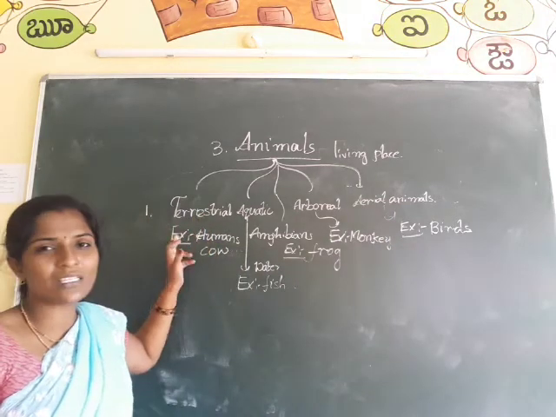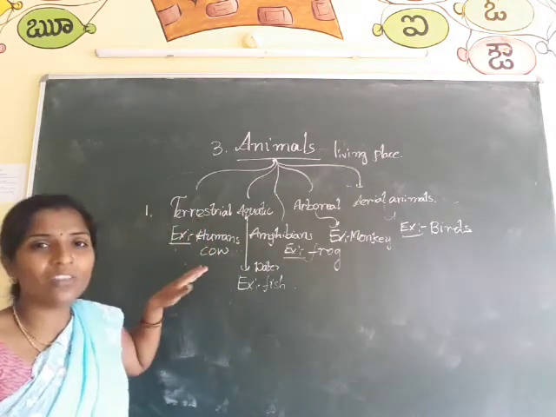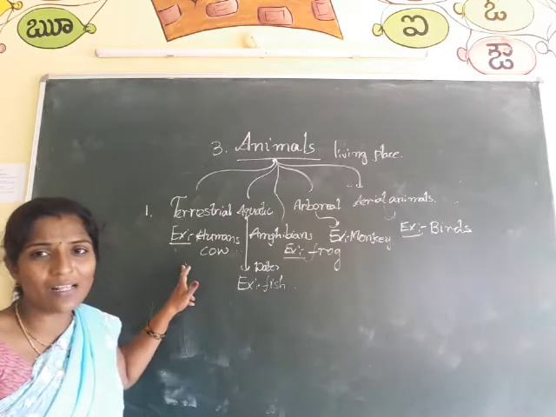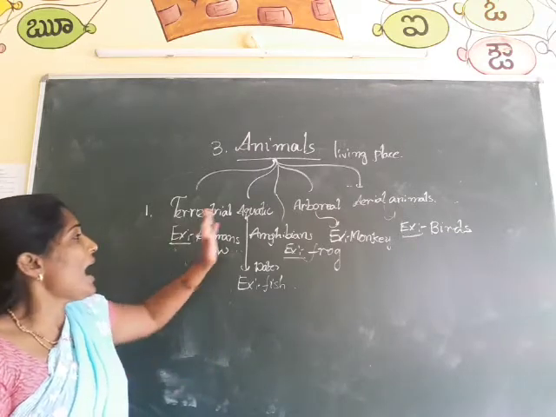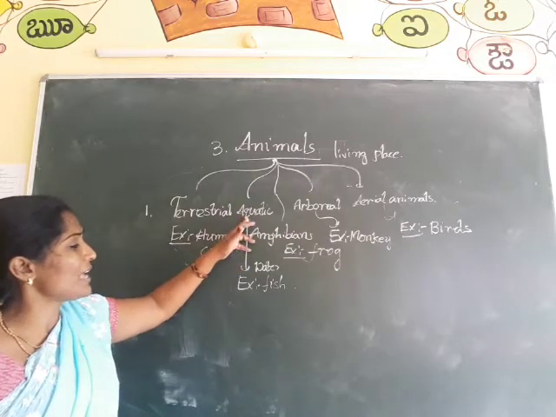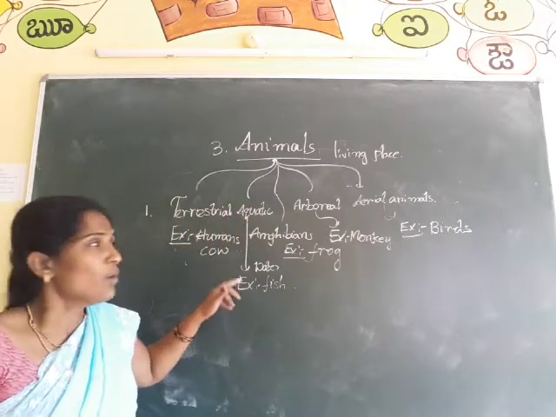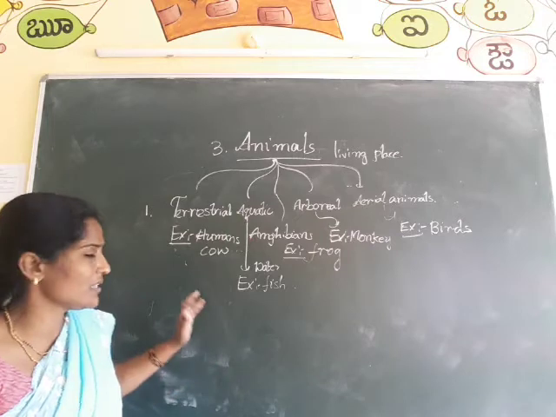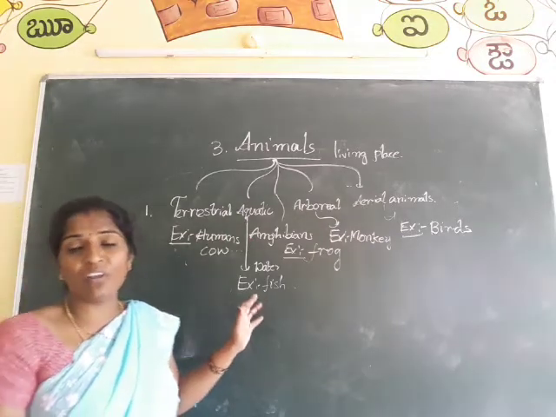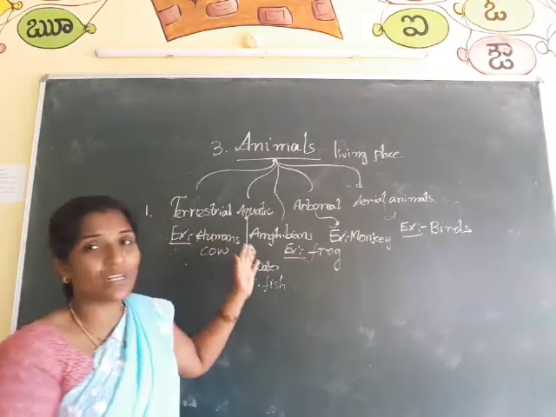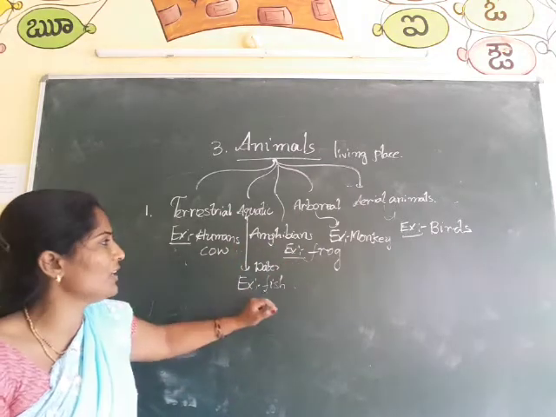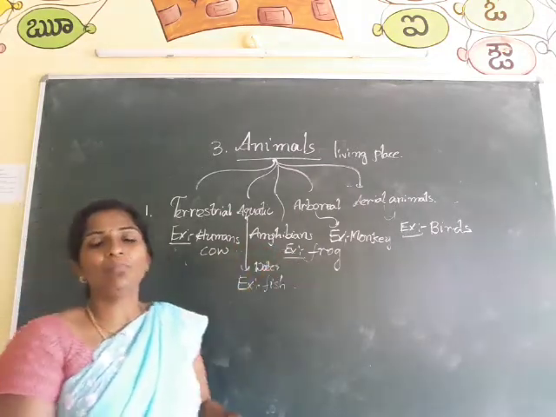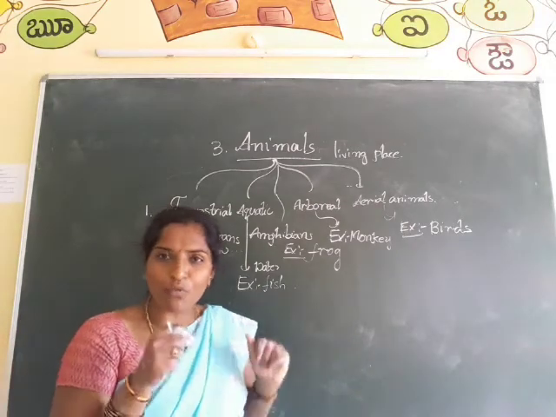Terrestrial animals means the animals which live on the earth. Examples: humans, cow, lion, tiger. Coming to the aquatic animals, the animals which can live in water. Example, fish, dolphin, whales. Coming to the amphibians, this is a little bit difficult. Amphibians can live both on land and in water.